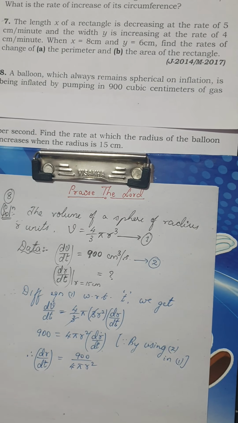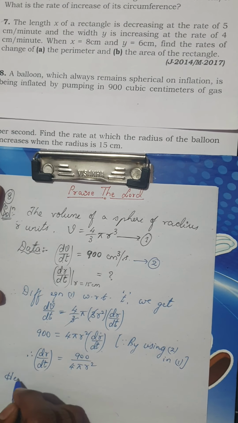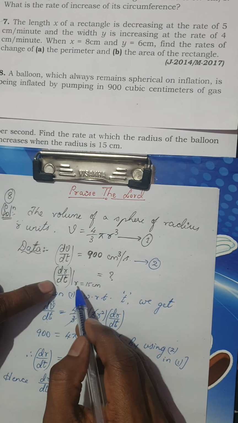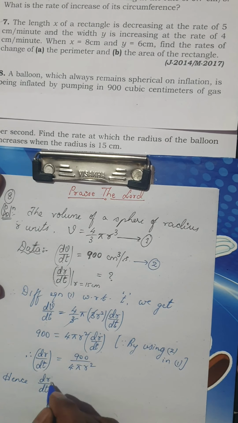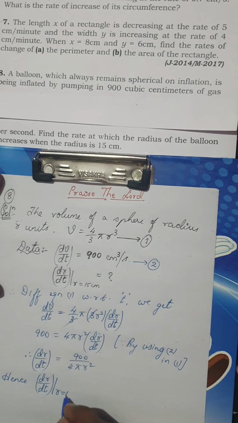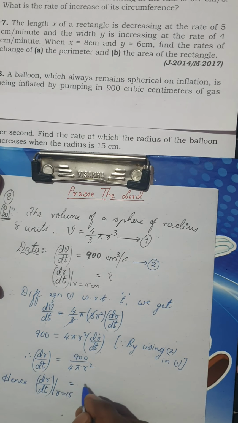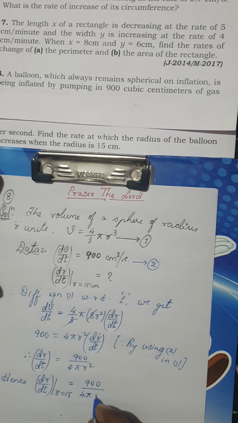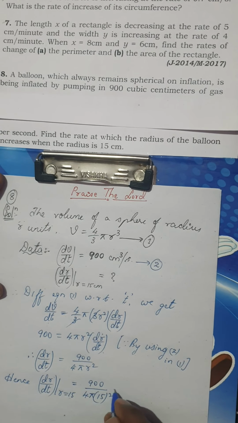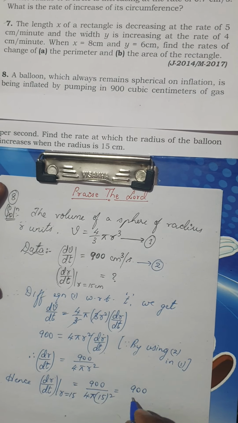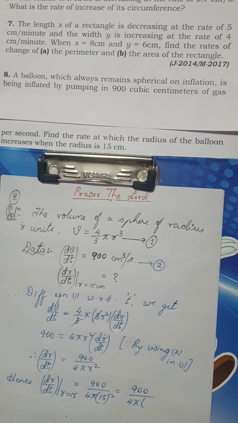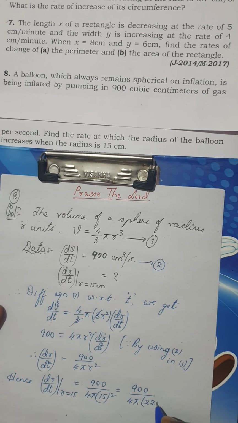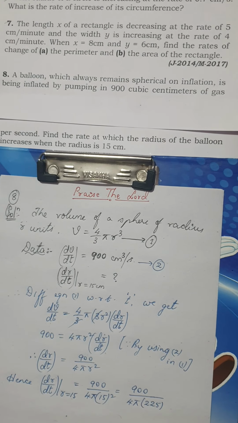Is it clear? I'll get 4 pi r square. Hence dr by dt, remember I want dr by dt when r is equal to 15 centimeter. So dr by dt when r is equal to 15 is nothing but 900 divided by 4 pi into r, which is 15 square. So this is nothing but 900 divided by 4 pi into, what is 15 square? 15 square is 225. Is it not? Okay.